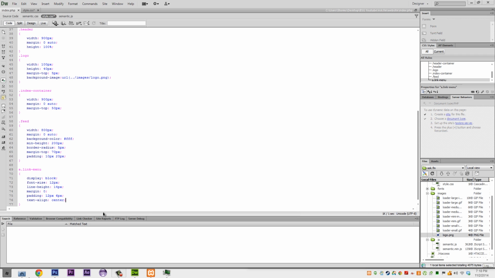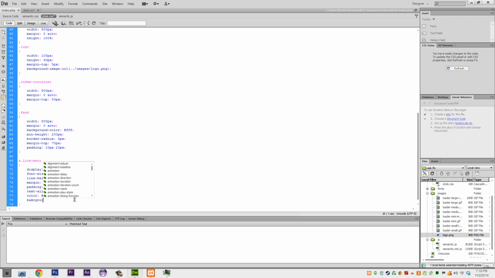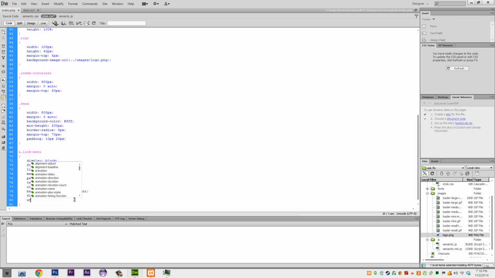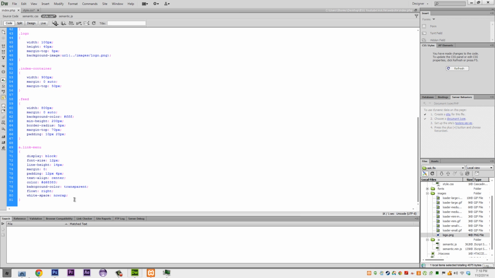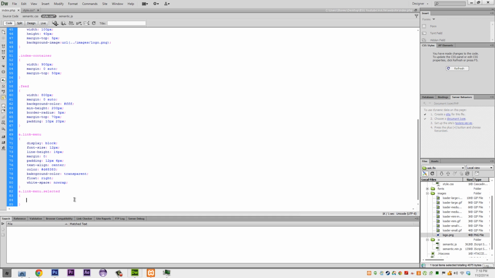The color will be that, so just copy that down, D68383. The background color will be transparent. It will float right, and the white space will be no wrap. And then we're just going to copy that. We're going to do a.link menu.selected, and we're going to do color, and we're going to do #FFF.